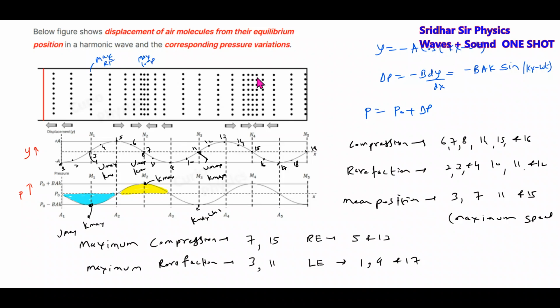When you are going for displacement wave, at mean position, potential energy and kinetic energy will be maximum. In the pressure wave, when you plot the pressure wave, at extreme point the potential and kinetic will be maximum. Extreme point in the sense maximum compression or rarefaction, there kinetic energy will be maximum. And how to predict the layers which are moving? Use this particular formula, dy by dx. We can tell in which direction the layers are moving, and the wave is propagating along positive x-axis.